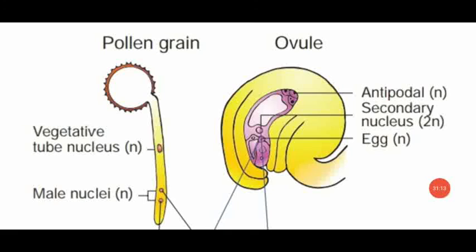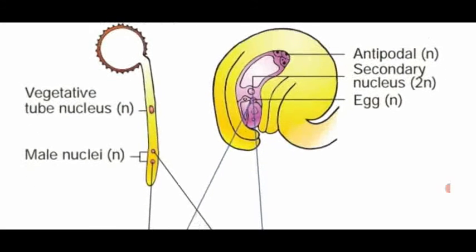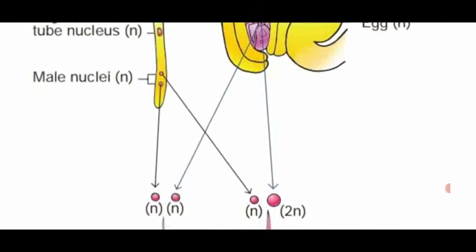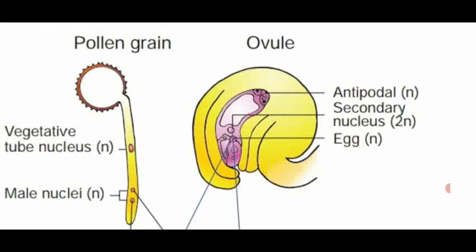Dear students, see the diagram. This is the fertilization process in angiosperms. The first diagram is the pollen grain structure, which contains the vegetative tube nucleus and the 2 male nuclei. Here is the ovule. Inside the ovule we have the embryo sac.